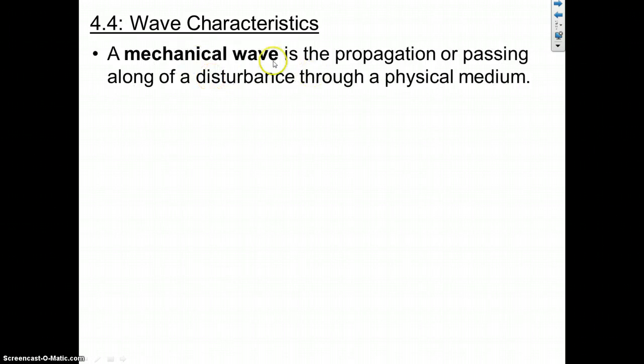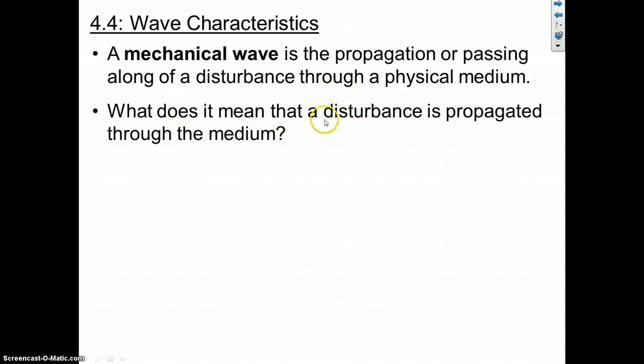Okay, a mechanical wave is the propagation, or the passing along, of a disturbance through a physical medium. And the disturbance is some disturbance in the physical medium which is passed along. So what does it mean? This is a little ambiguous. What does it mean that a disturbance is propagated through a medium, is carried through the medium, or passed along through?